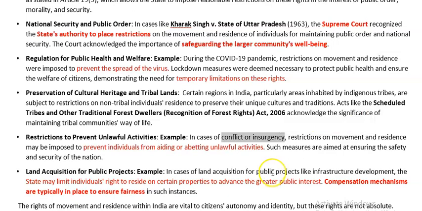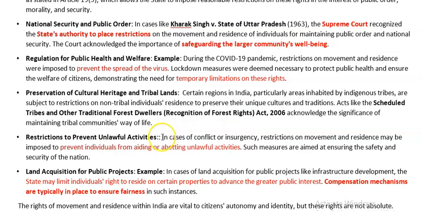So that needs to be curtailed. So another reason why people are prevented from entering this area is restriction to prevent unlawful activities, right? Restriction to prevent unlawful activities. That's why, to prevent unlawful activities as well, we are restricting the people.